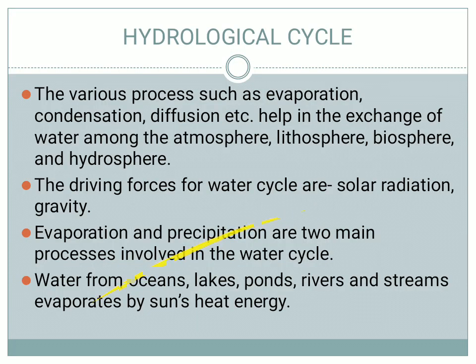So the next cycle is the hydrological cycle. The name itself suggests that it is nothing but evaporation, condensation, and diffusion of water. In the water cycle, solar radiation and gravity are the main important things, where evaporation and precipitation are the two main important processes. Evaporation is the surface level water escaping into the atmosphere, and precipitation is when the escaped water becomes heavy in the atmosphere and falls down.